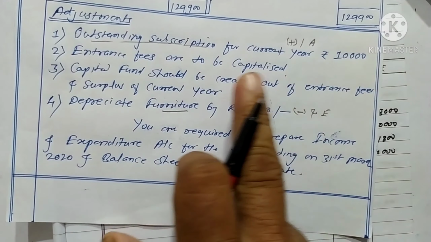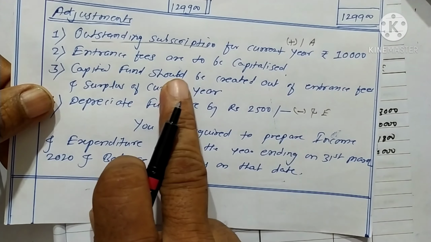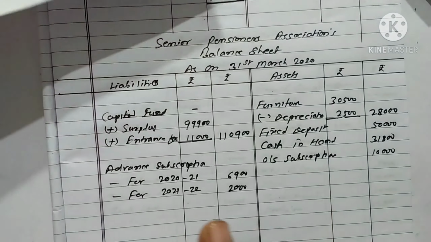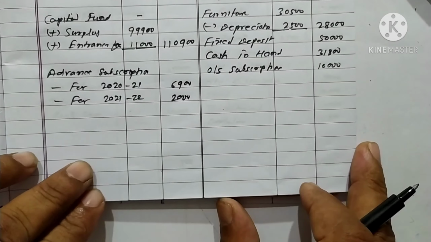Again we have to find out the liabilities. Okay, nothing else. Now we go to close the balance sheet.